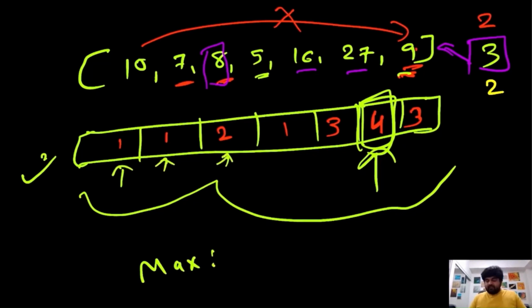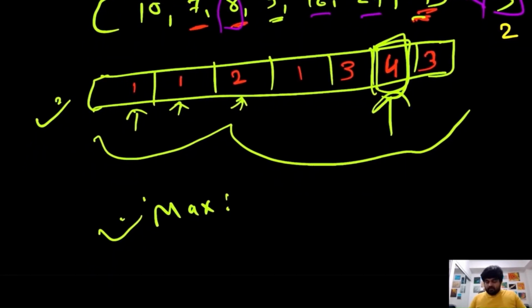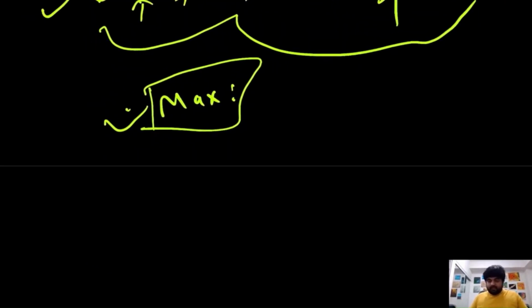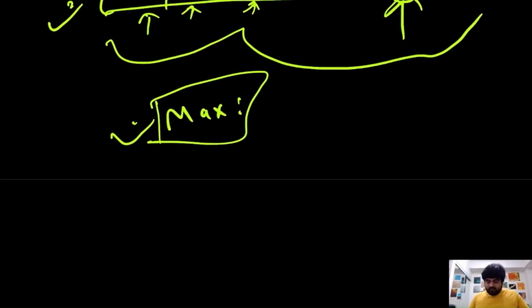So whenever we find a new maximum value, we'll just store it in this value, and at the end of our loop, this max parameter should have our final solution, and we can definitely return this, and this solution would work perfectly fine. Now let's calculate the time complexity.